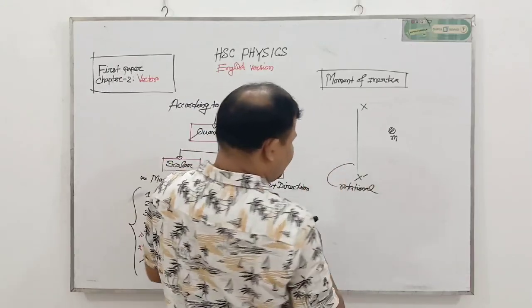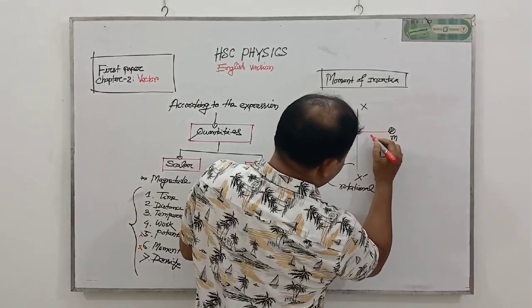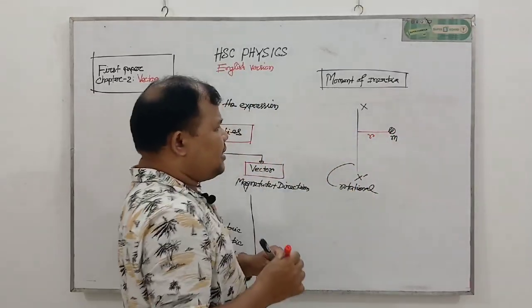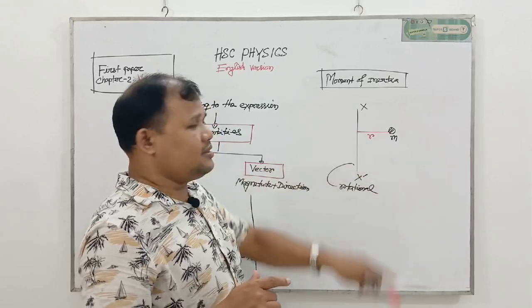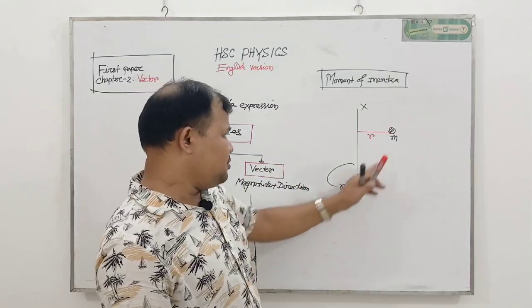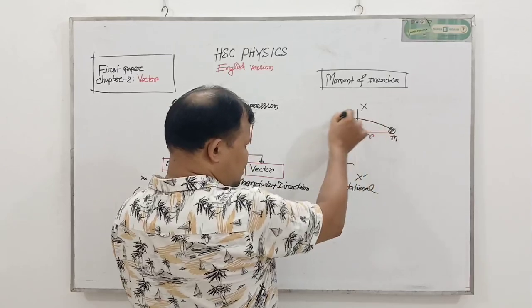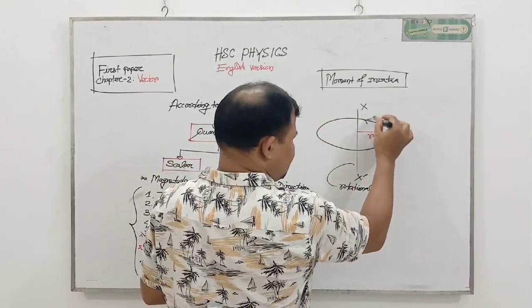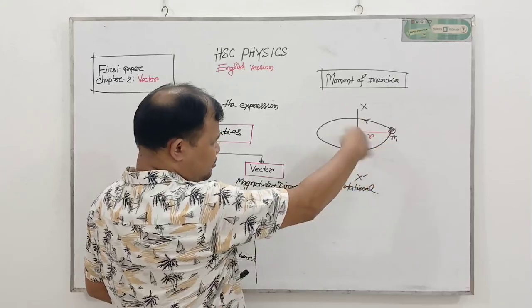Suppose the perpendicular distance between the mass and the rotational axis is r. M is the mass that rotates around this axis, and r is the perpendicular distance between the mass and rotational axis. Suppose this is the rotational path. Around this path m amount of mass rotates.